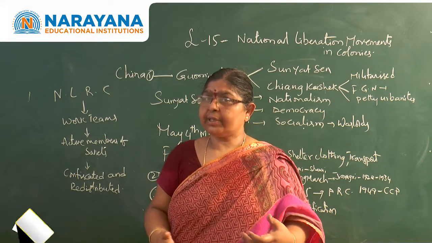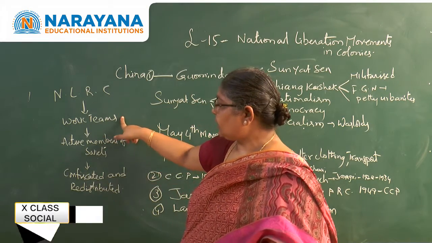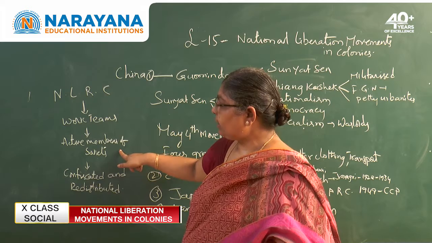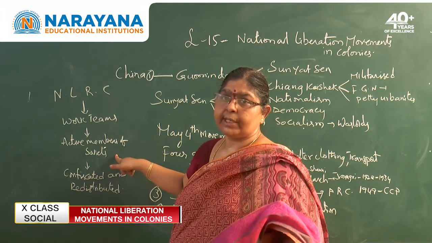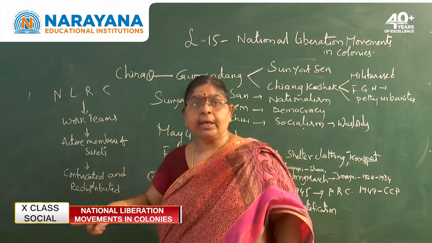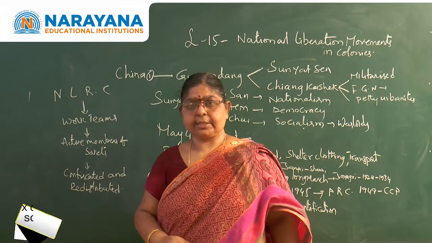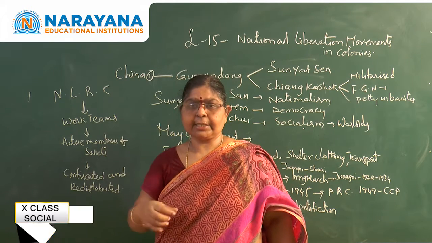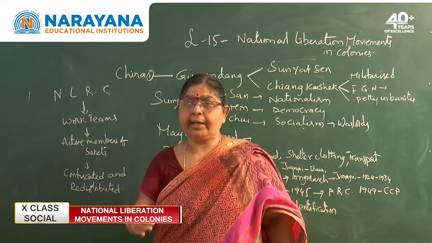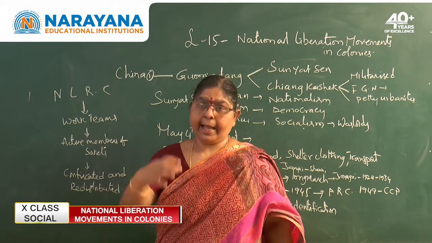What is the function of these work teams? The work teams had to identify the active members of the Soviets. What are Soviets? The associations of the peasants. These associations of peasants identified the landlords.